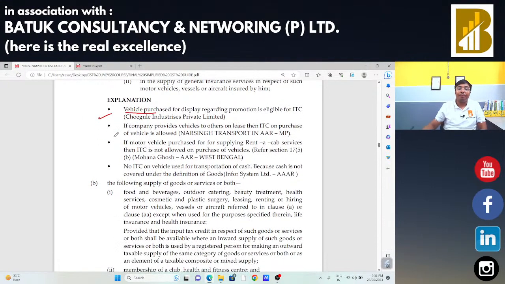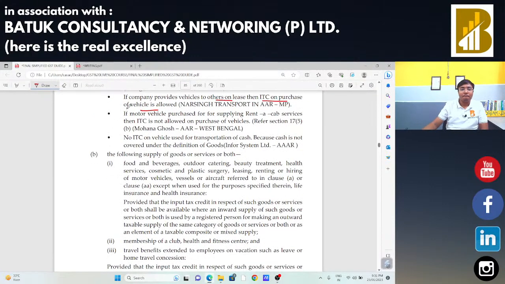Next, if a company provides vehicles to others on lease, then ITC on purchase of vehicles is allowed. Suppose I am going to buy vehicles and provide those vehicles on lease to others. In that case, I am getting the lease rent and I am going to pay the GST on that lease rent. In that case, input tax credit is allowed on buying of those particular vehicles, because my complete earning is only due to those vehicles. I am just going to share the logic so that it will be easier for you to understand and memorize these things. Next,